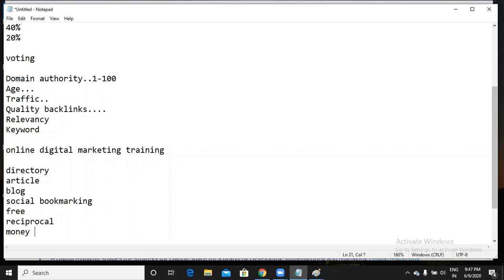Okay, Meena and then me. So what I'm trying to show is, Meena was trying to get a backlink from me. Meena is requesting me to give a backlink to her website.